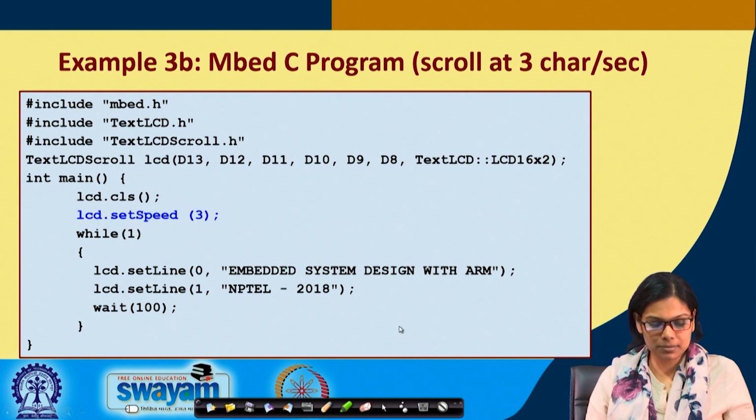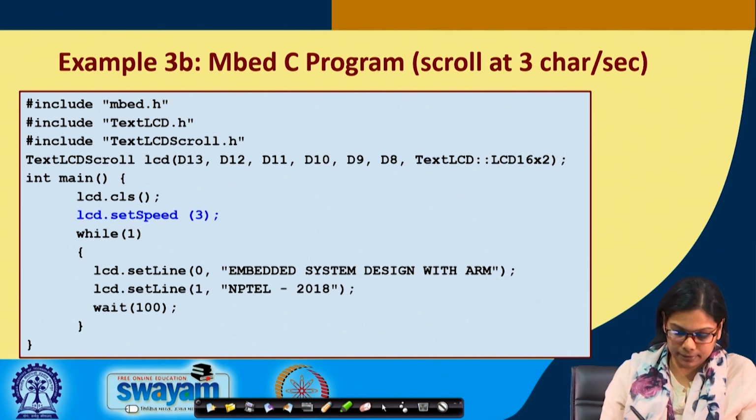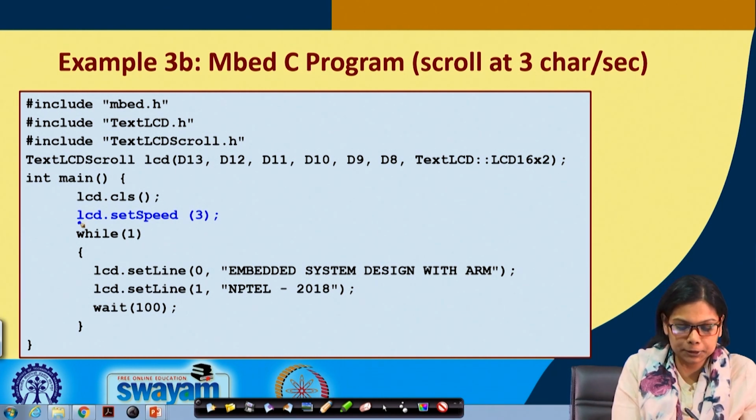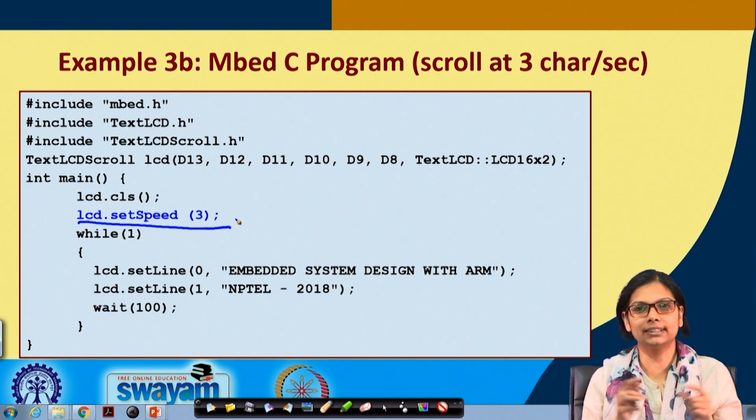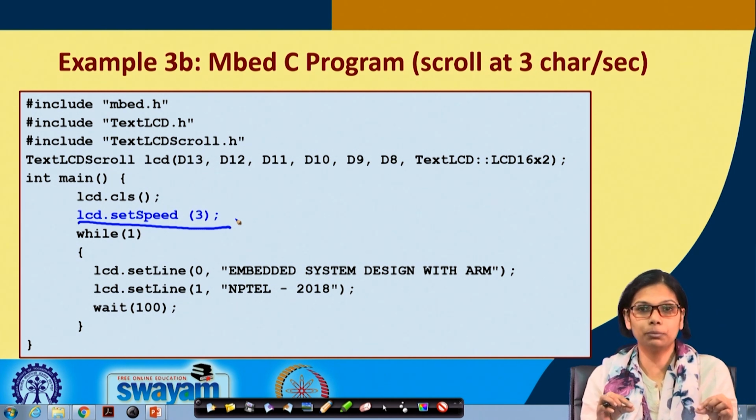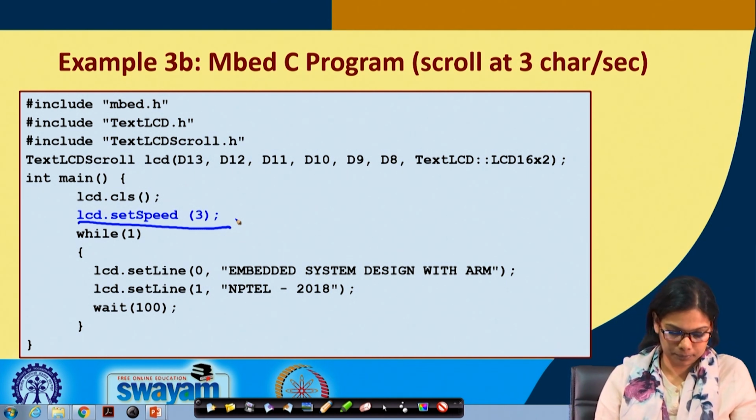This is another similar program, just that we have made the speed 3 characters per second. You will see that when we put this code into the board, it will start moving a little faster. Okay.